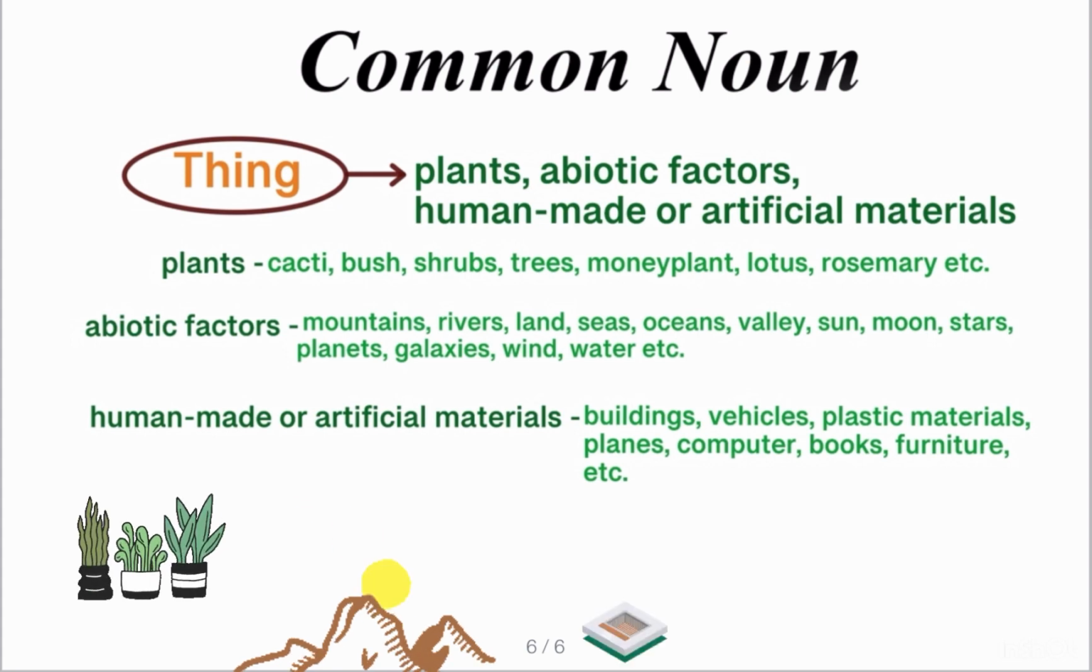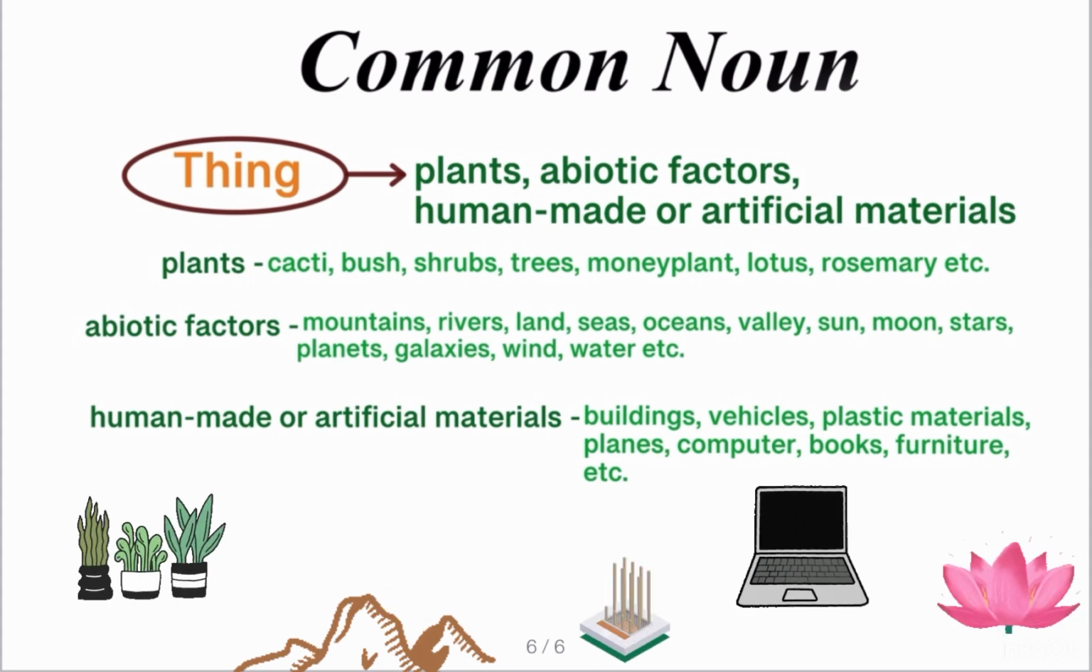When we talk about things, anything that is non-human, for example, plants and trees, and anything that is abiotic factors like mountains, rivers, land, seas, oceans, valley, sun, moon, stars, planets, galaxies, wind or water. These are all abiotic factors and they have been given these common names to address them with. Hence, they are all common nouns.